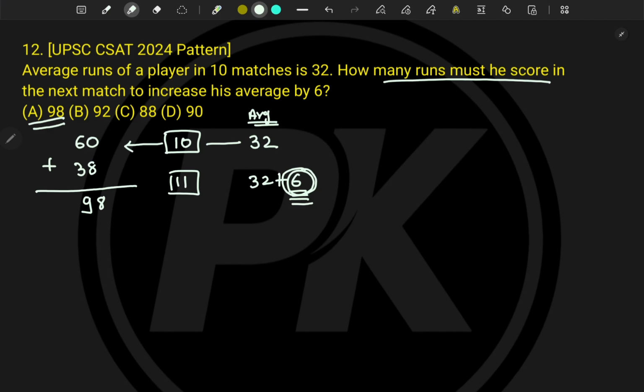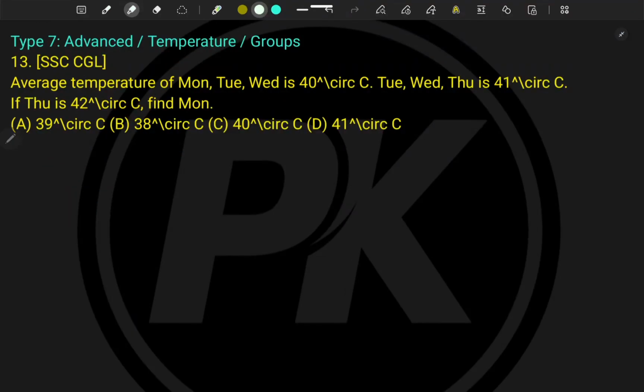See, in 2 lines we got the answer. This is a very shortcut method. We call it the deviation method, right? So that is how we need to solve the problems in the examination. Okay, now let's move to the next type. I named it advanced, or temperature, or some groups, because this problem was asked in the SSC CGL examination. It is different compared to all the other problems.